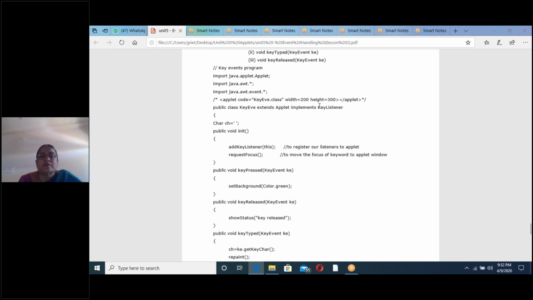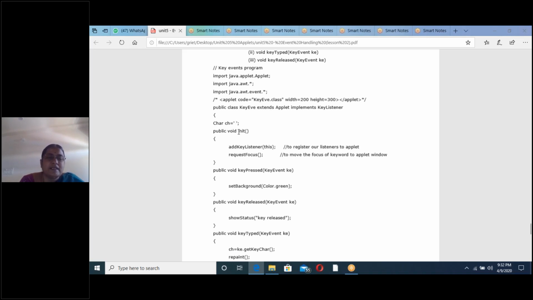The event corresponding to the keyboard is the key listener, only one listener. But for mouse events, there are two listeners. Next, here I have taken char ch equal to an empty char. In the previous program I took a string message that we could print, but for a keyboard event only one character is typed. That's why I have taken char ch equal to an empty char.